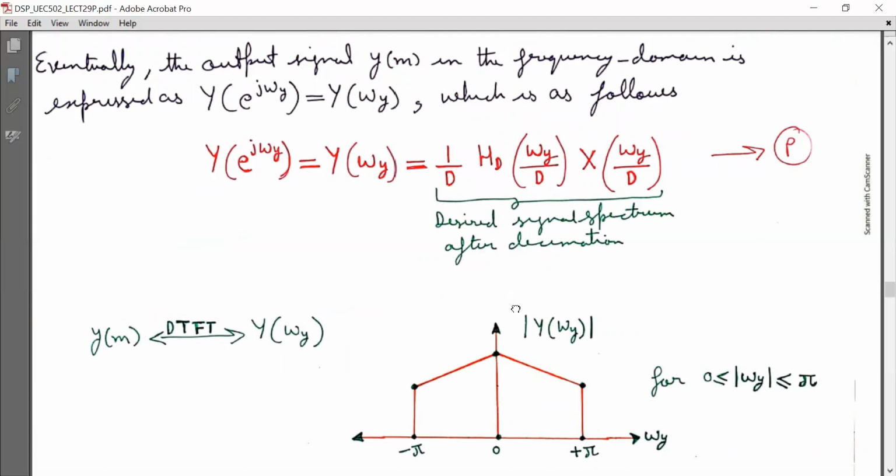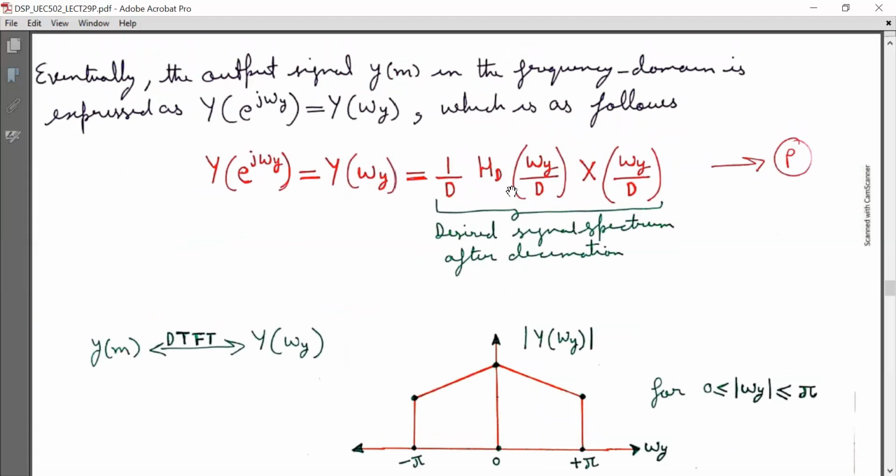And this is the final output of the downsampler in the frequency domain, that is capital Y omega y is equal to 1 by D HD omega y by D into X omega y by D, which we desired, and that is the downsampled signal.